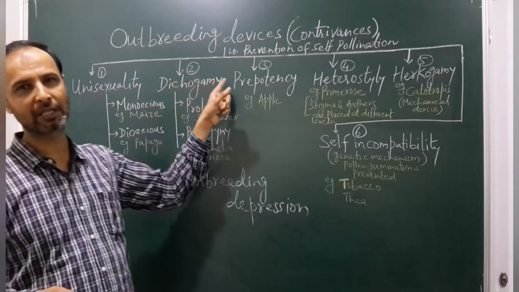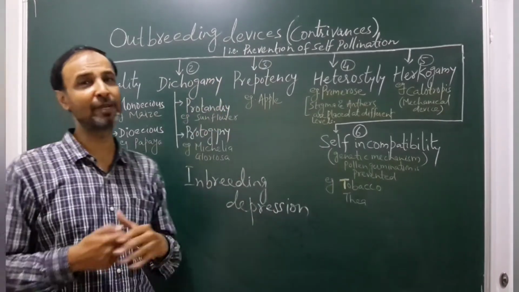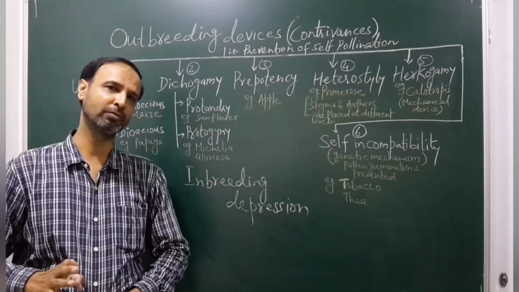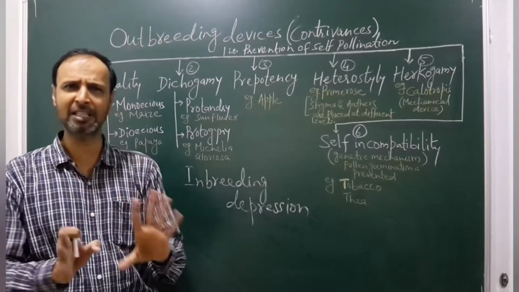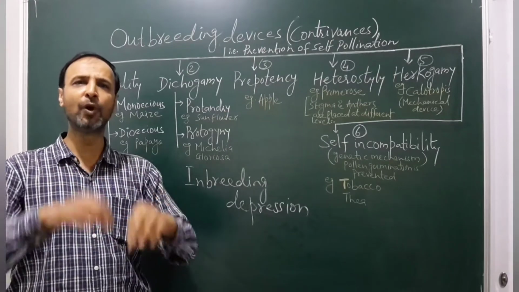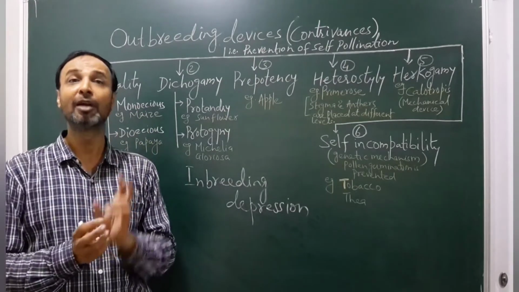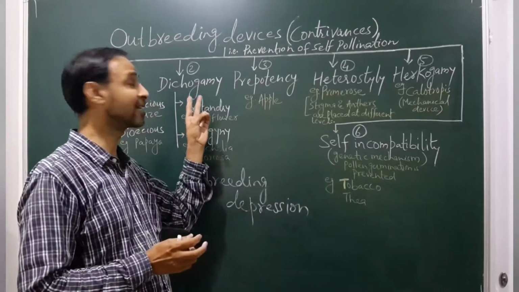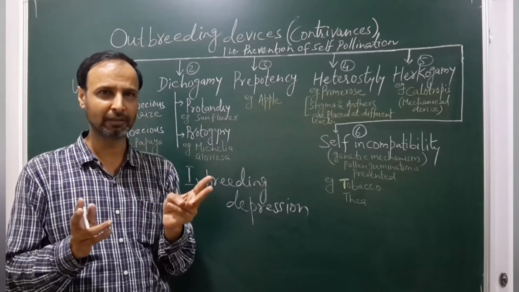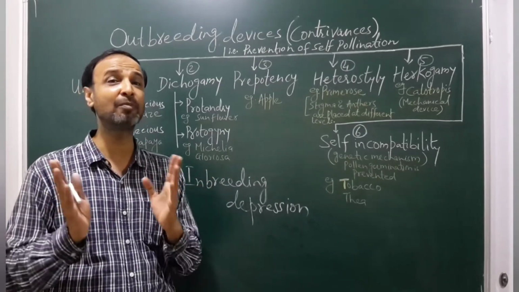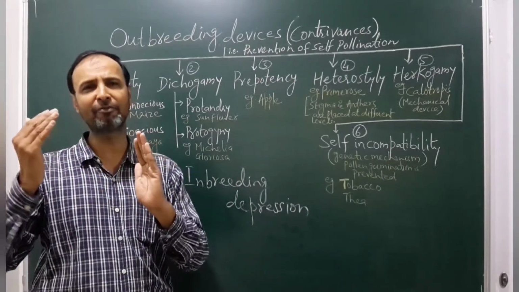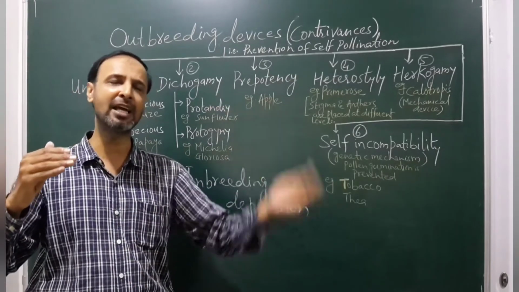Now next, the second group, we'll see dicogamy. Now again, what's the meaning of dicogamy? In dicogamy, the flowers are bisexual. In these angiospermic plants, the flower is bisexual, with both sexes, the stamen and the carpel, anther and stigma, both present in the same flower. But the main phenomenon in dicogamy is that the carpel and the anther do not develop at the same time. The development is not simultaneous. One will develop first and then later on, the other will develop.